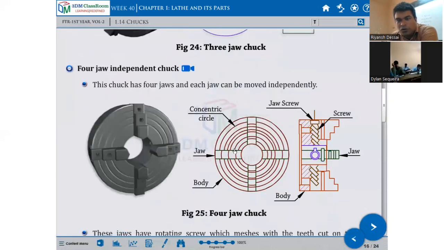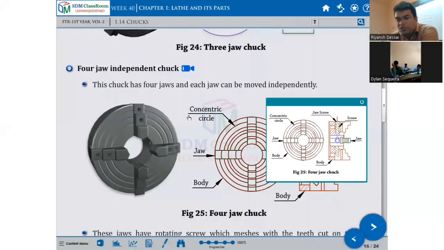Next is the 4-jaw chuck. Another name of this chuck is the independent jaw chuck. 4-jaw independent means every jaw is independent and has to traverse independently. In the universal case, the jaws come together gradually and you can center the job very easily. But in this type, with four independent jaws, we have to set each and every jaw equally and center the job.